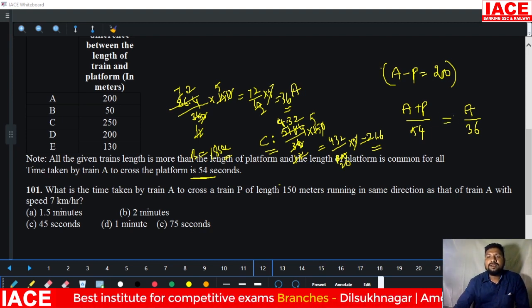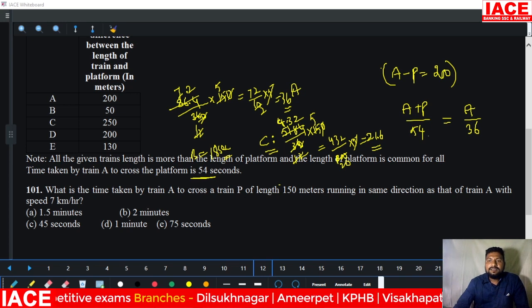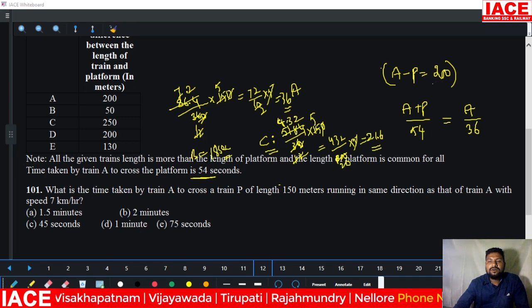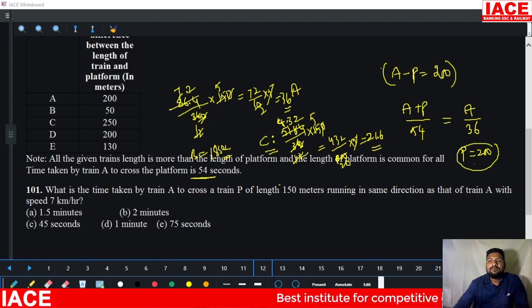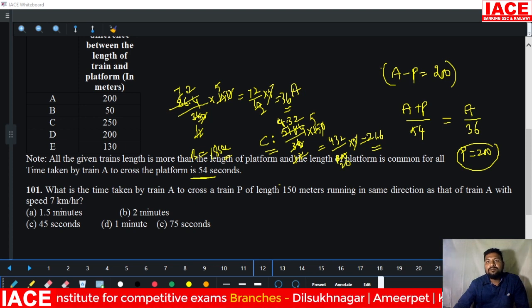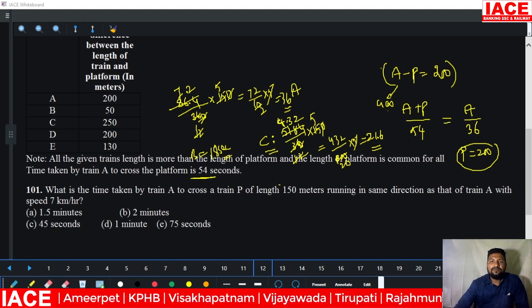Here A will be here. A will by 36 and 54. Look at here, both are going to cancel, and we already know that A minus P is equal to what? 200. A minus P is equal to 200, then P is equal to what? A minus 200. If you substitute A minus 200 here, compulsorily you will get the P value. Then the P value is 200. From A, 200 will be removed, you will get 200, then the A value becomes how many meters? 400 meters. The A value is 400 meters, if you are solving this equation, with